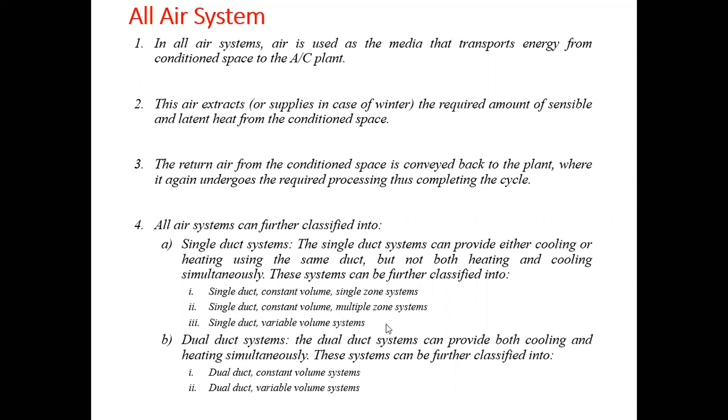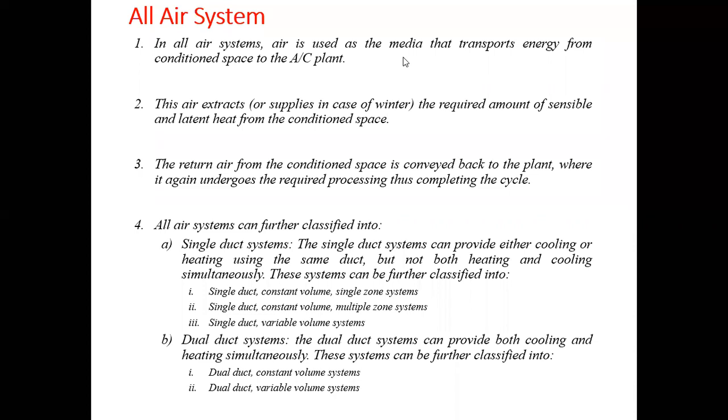Now such type of a system, that is all air systems or all water systems or air water systems, are generally used when the cooling load is too high. When the cooling load is too high means more than 30 TR, that is 30 tons of refrigeration is required. So this type of a system is not used for a single room. Single room means where there is a requirement of 1 to 2 TR. For such rooms we can use unitary air conditioning systems.